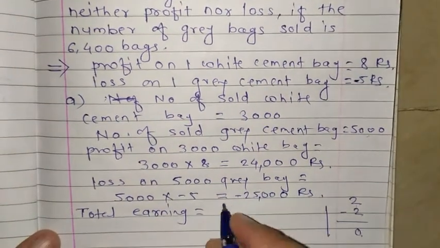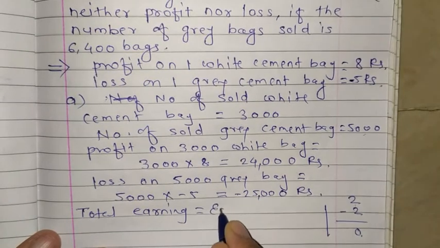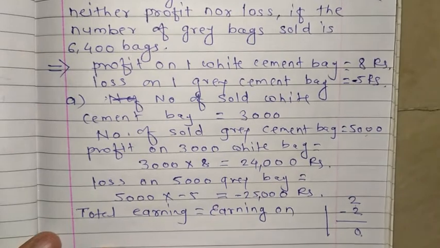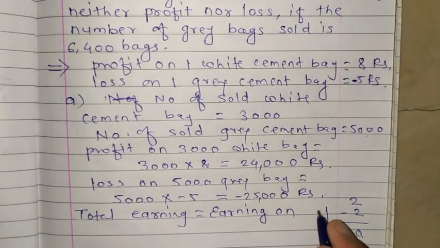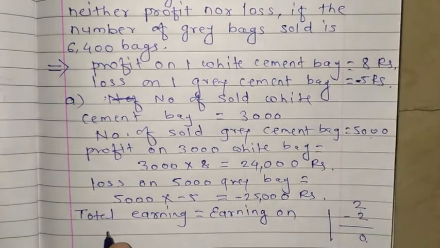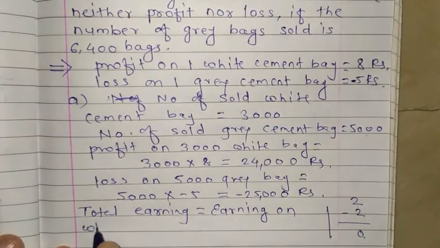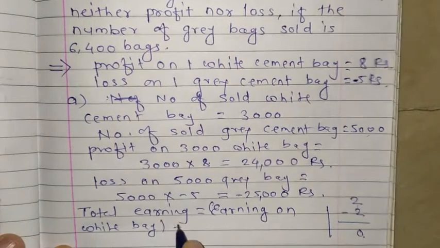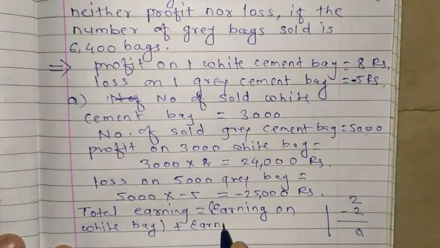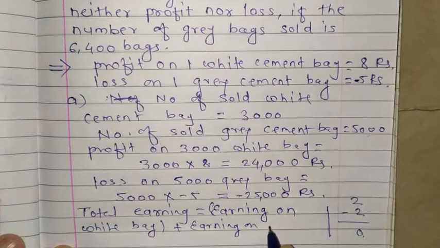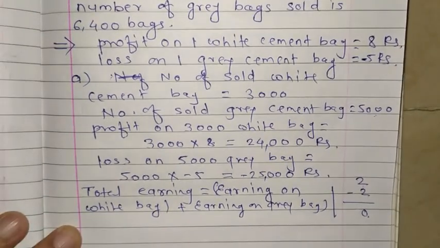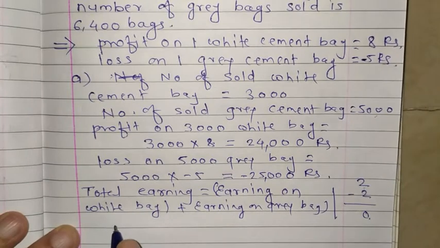Total earning means you can write here earning on white bag plus earning on grey bag. So now, what is the earning on the white bag?